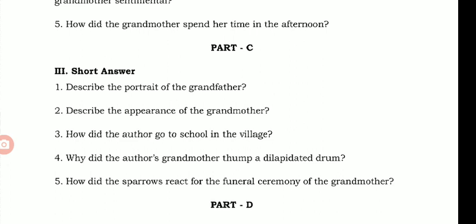So on the way they would throw chapatis to the village dogs. That also you can include. You can also include one more point, because the author used to go along with his grandmother because the school was attached with a temple.